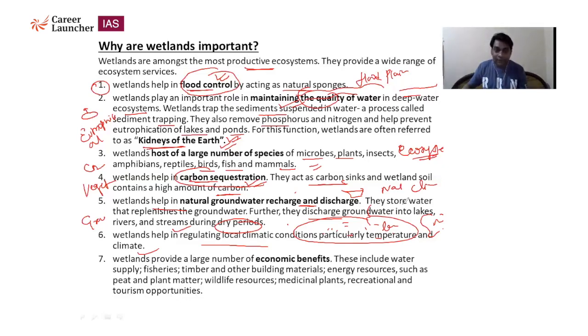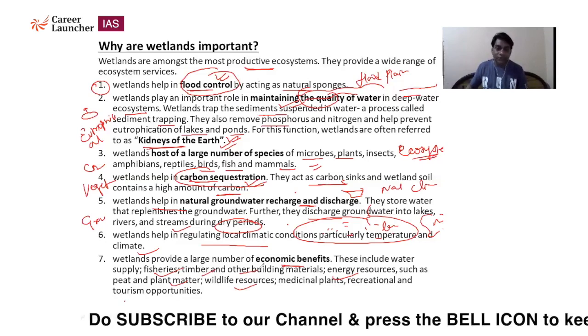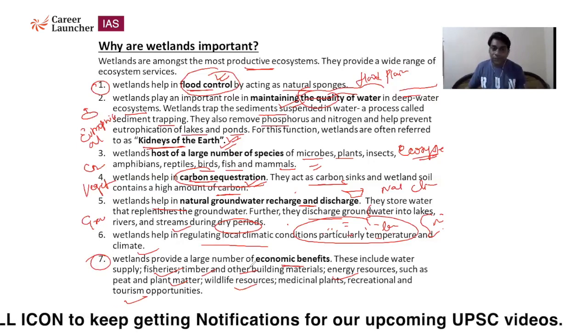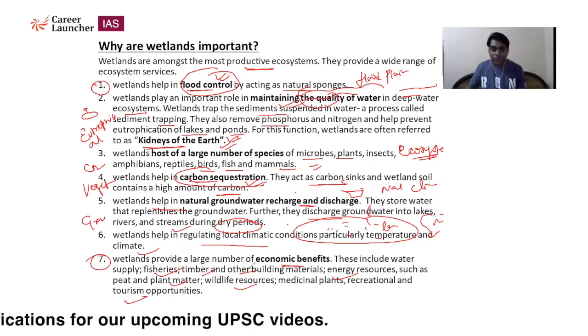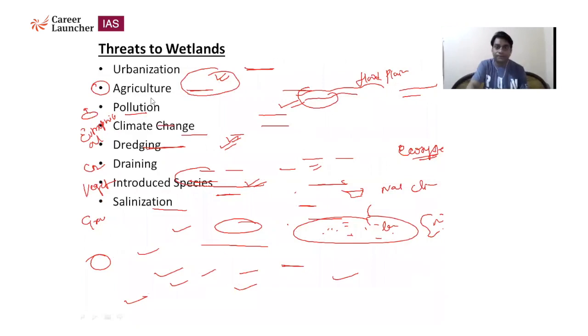And the seventh point is wetlands provide a large number of economic benefits also. What are the economic benefits? Supply of fisheries, timber, other building materials, energy resources such as peat and plant matter, wildlife resources, medicinal plants, and recreational and tourism opportunities. Fishery is one of the important resources that we get from water bodies or aquatic ecosystems. Timber from woody plants and building materials we also get from wetlands. These are some important points about the importance of wetlands. That's why our government is also day by day planning to conserve wetlands in our country.